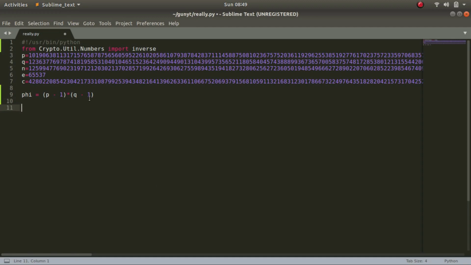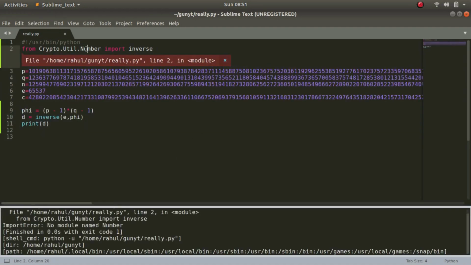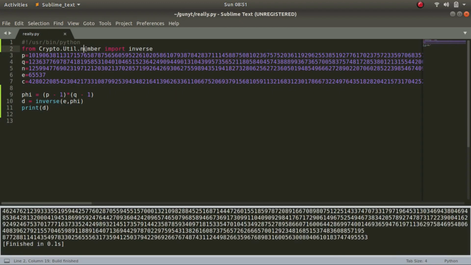Now we have been provided with the ciphertext and e, and we have calculated the value of phi. So next we'll have to calculate d. We can calculate d with the help of inverse(e, phi). Print d. Okay, so I think I wrote the wrong name. It should be small n. So there we have it. This is the value of d.